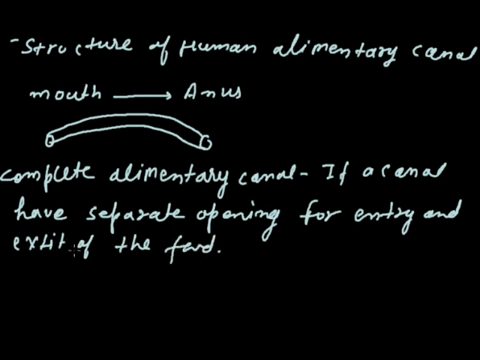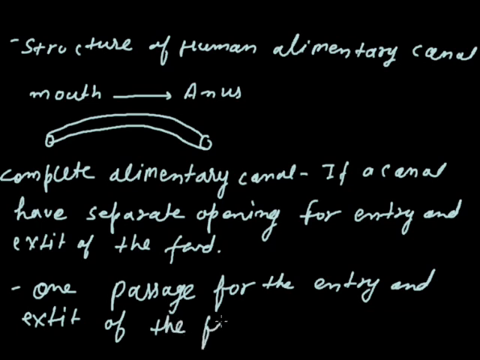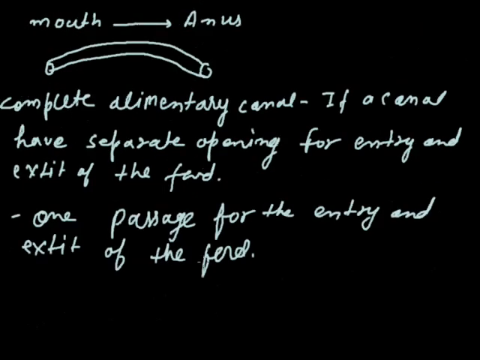But in some animals, they have only one passage for the entry and exit of the food. So we can simply say that there is one passage for the entry and exit of the food.